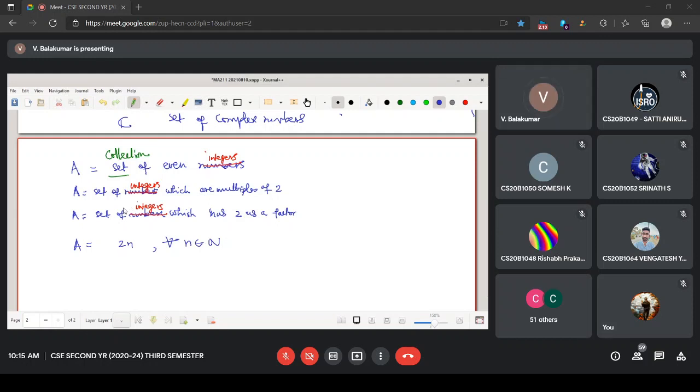Yes, it is a way, and another way is also there. x such that x equals something, like that we can write. What do you suggest? x such that. So I will write a curly brace. x belongs to what do you say? Integers. x such that x equals something, and x belongs to Z or real numbers or something.